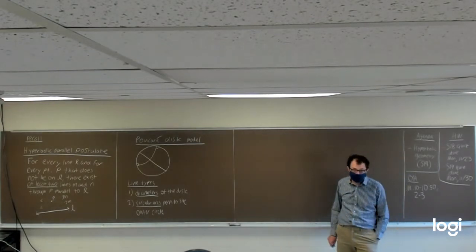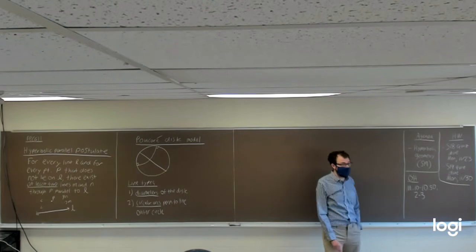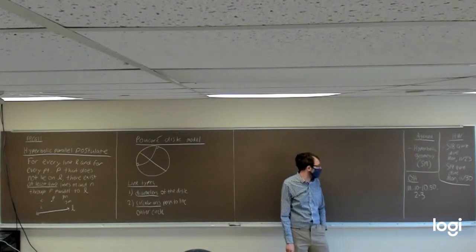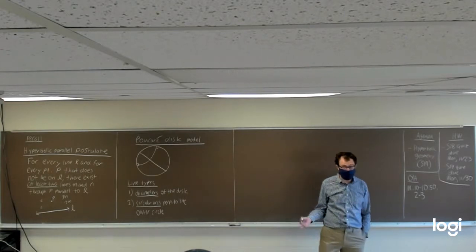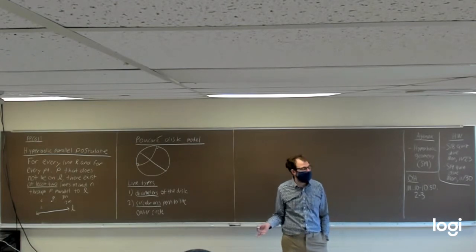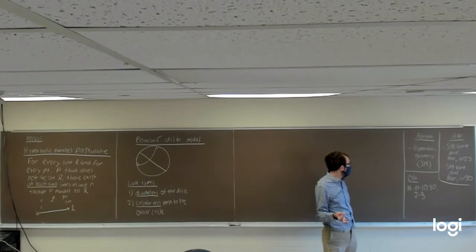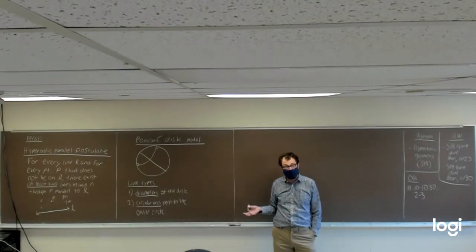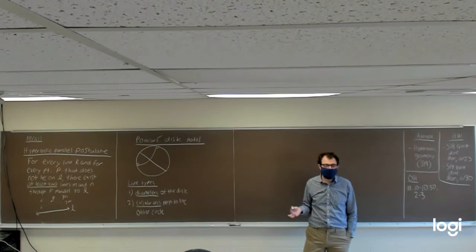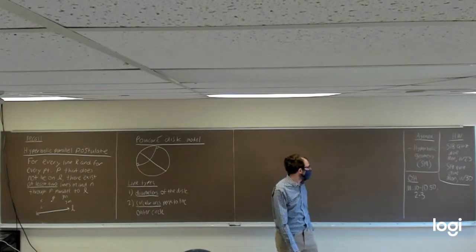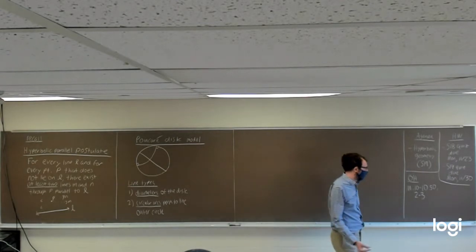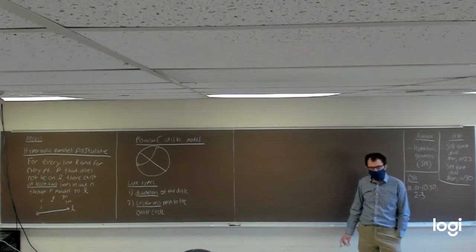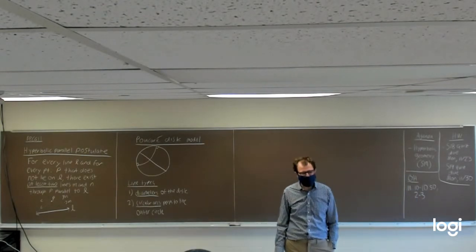As far as homework goes, the Standard 18 quiz, the one on elliptic geometry, is due Monday the 23rd, which is Monday of Thanksgiving week, the day that this class is intended to be for. And the Standard 19 quiz is going to be due on Monday the 30th, the Monday after Thanksgiving. I'm just giving you a long time because I don't want you to have a quiz due the day before or the day after Thanksgiving.